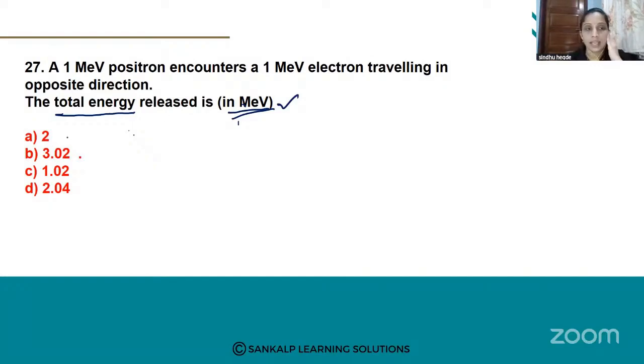ಸೀ ಆಪ್ಷನ್ಸ್: A 2, option B 3.02, option C 1.02 and option D 2.04. Which option is correct?